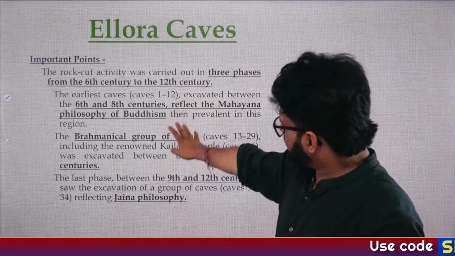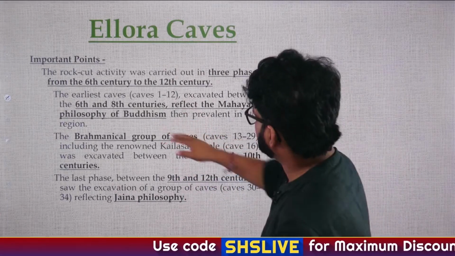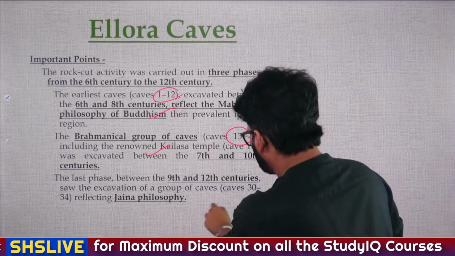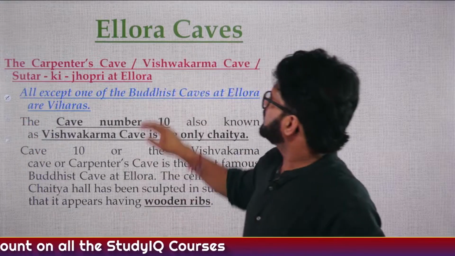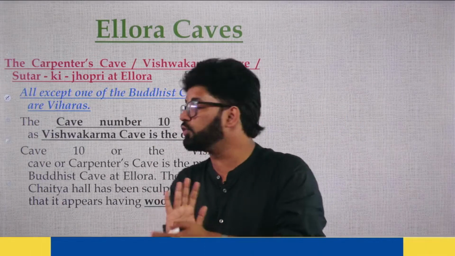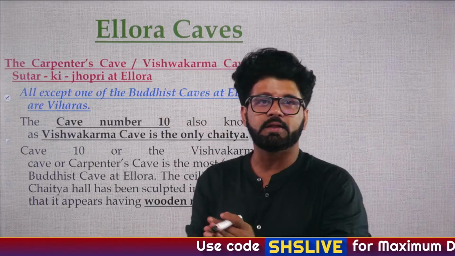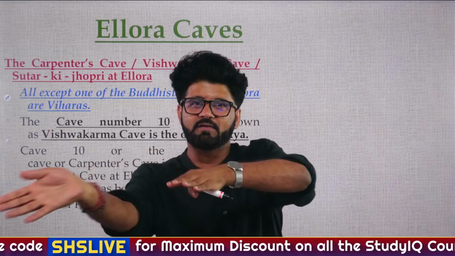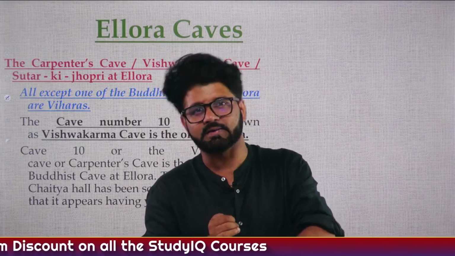So again, they are writing the same things here, which we have discussed, that the earliest cave 1 to 12 Buddhist, 13 to 29 Hinduism, 30 to 34 Jaina. Now the three important caves out of these 34 caves which you cannot forget, because that is a sin. Nadi kinare saap hai, padha hua galat karna paap hai. That means alongside a river bank you have a snake, and if you're committing mistake in the things which you have already studied, that is a sin.